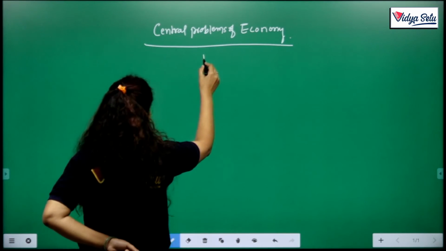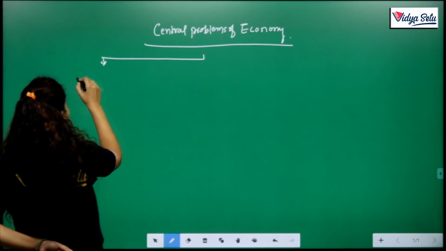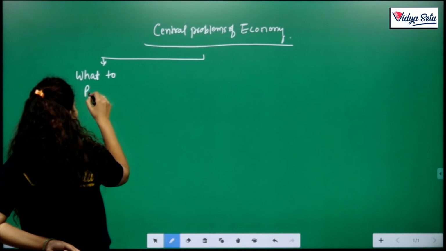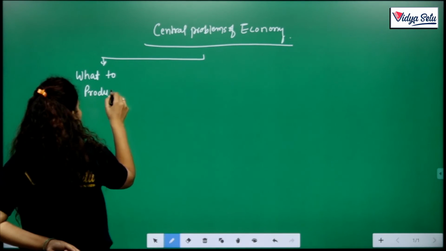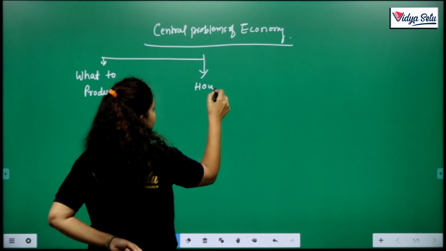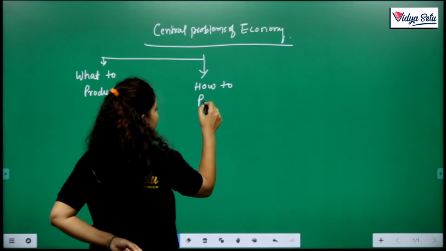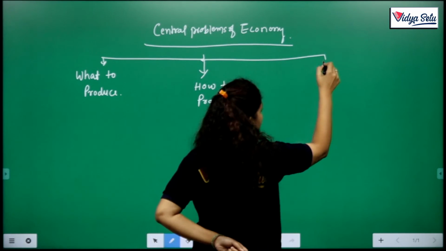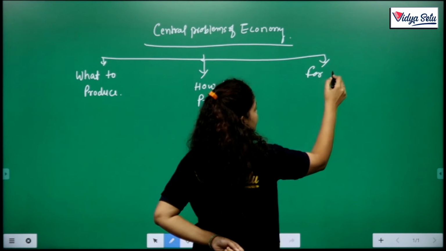First of all, the problem is what to produce. Second one is how to produce. The third one is for whom to produce.